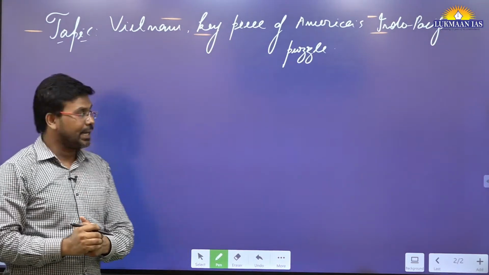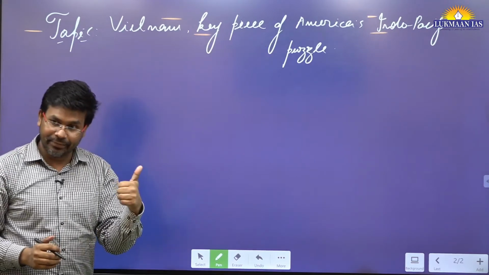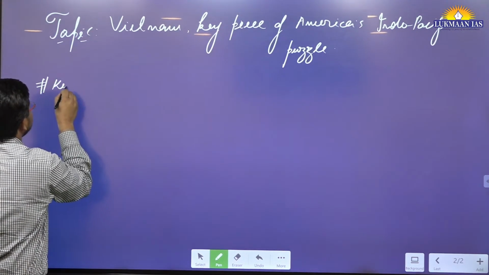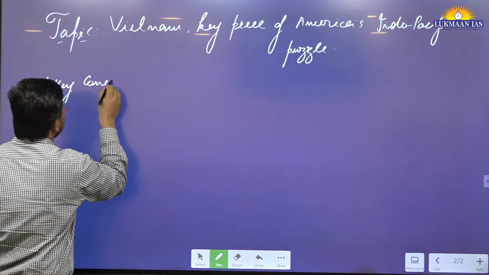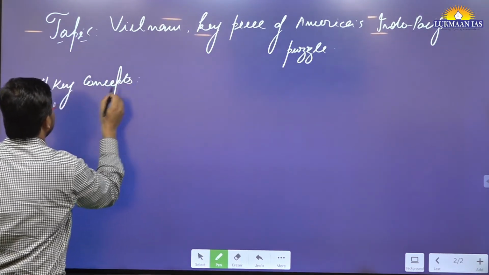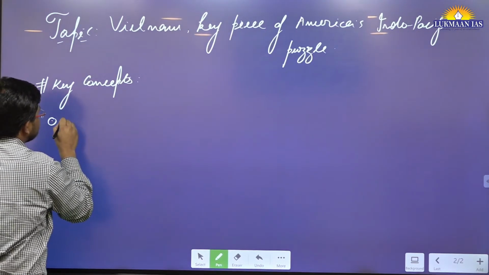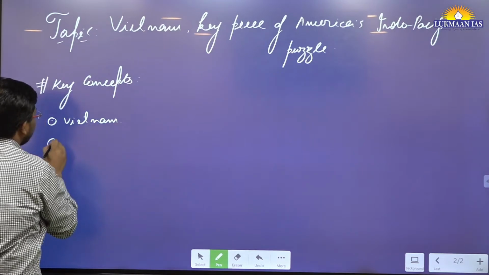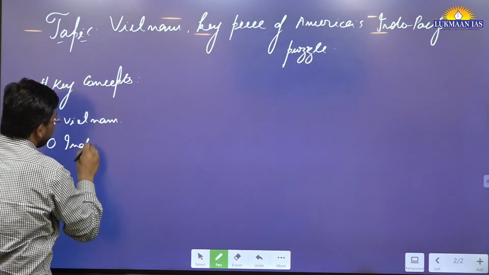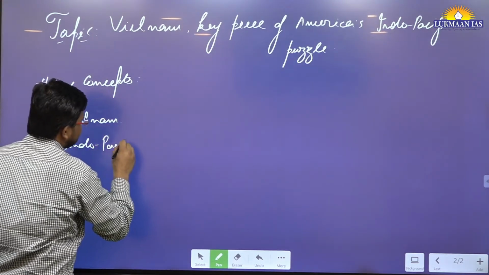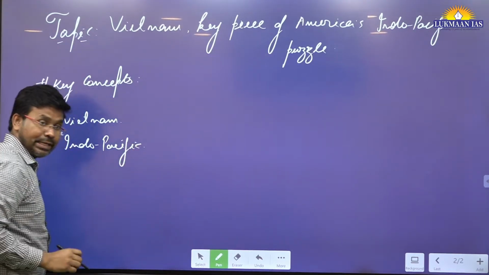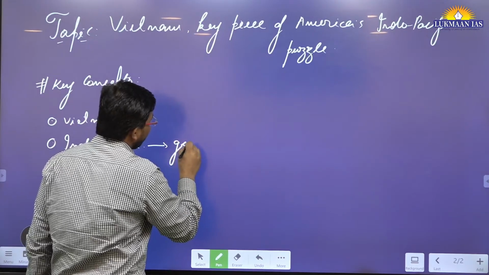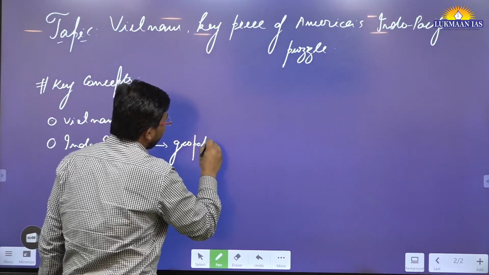We need to understand what the Indo-Pacific region is. Some of the key concepts that we will understand are the location of Vietnam, then the location of the Indo-Pacific region, then we will discuss the geopolitics around the Indo-Pacific region.